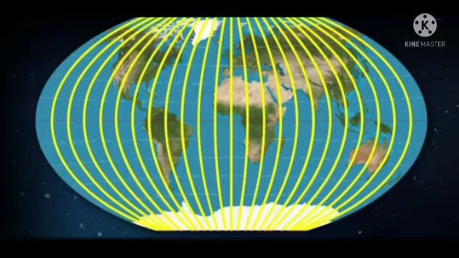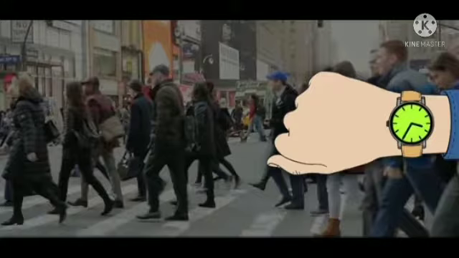The local time of a place on the earth's surface is determined with reference to its noon time. This implies that places lying on the same longitude have the same local time. There is no difficulty when local time is used for a small area. When people living in a larger area across different longitudes have to interact with each other, then using the local time could lead to chaos and confusion. In such cases, using the local time is not convenient.